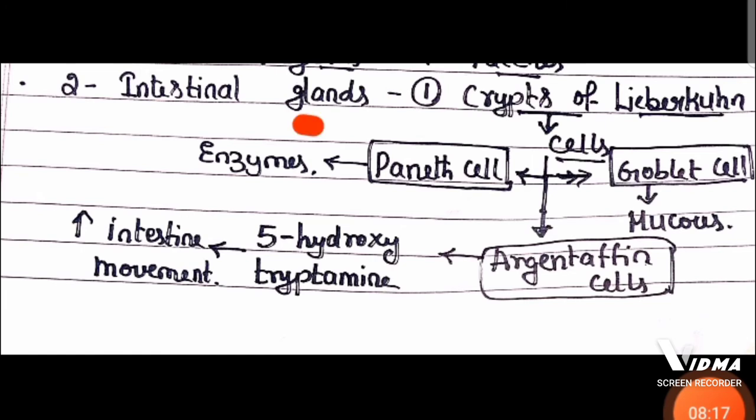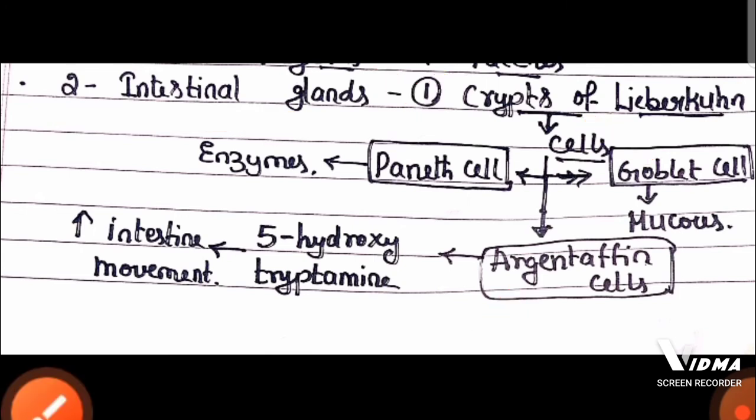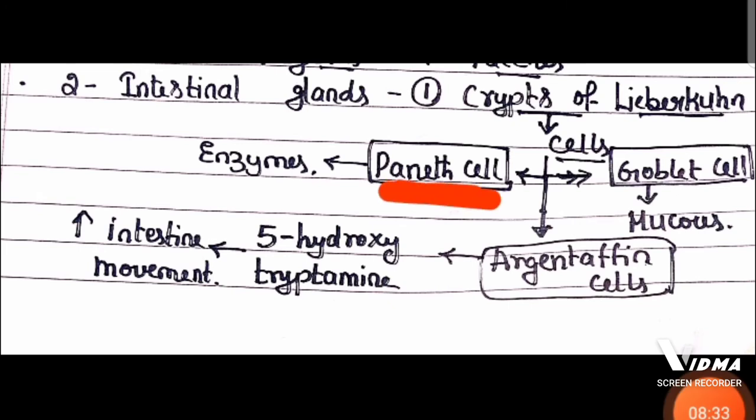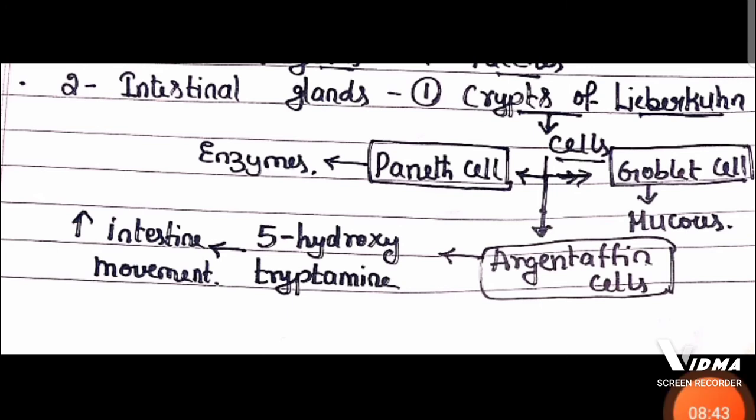Now in intestine you can find two types of glands. One type of intestinal gland is crypts of Lieberkühn. It has different types of cells like Paneth cells, goblet cells and argentaffin cells. So here the Paneth cells secrete some antibacterial enzymes in the intestine. Crypts of Lieberkühn has Paneth cells that produce enzymes, and goblet cells produce mucus that helps in the movement of